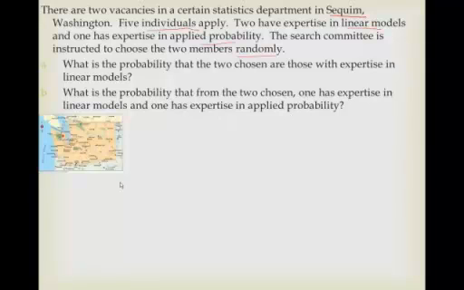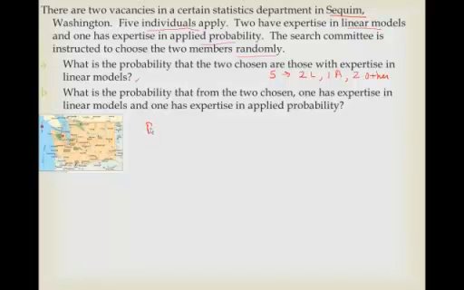So here we go. What you might miss right off the bat is that we've got people with different expertise. Out of the 5, 2 have expertise in linear models, 1 has expertise in applied probability, and 2 are other. So we've actually got 3 different possibilities here, which means the general hypergeometric is our way to go. What's the probability that the 2 chosen are those with expertise in linear models?